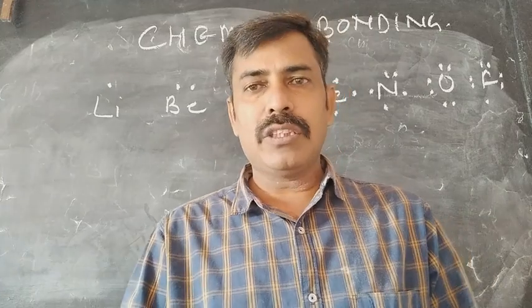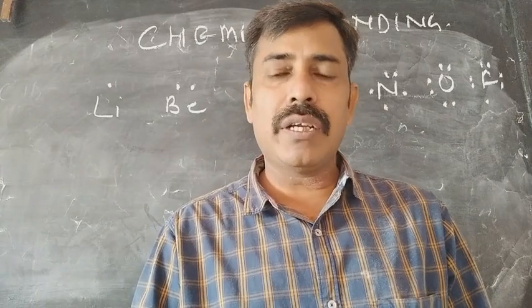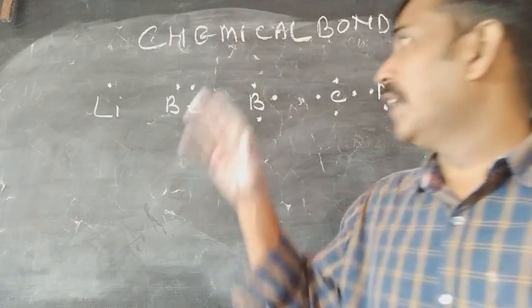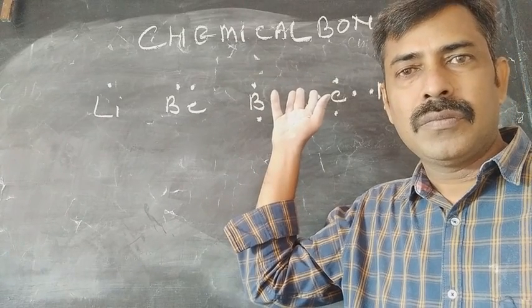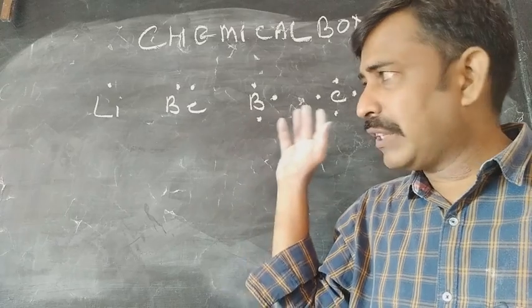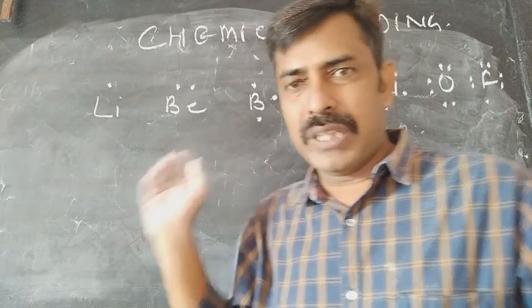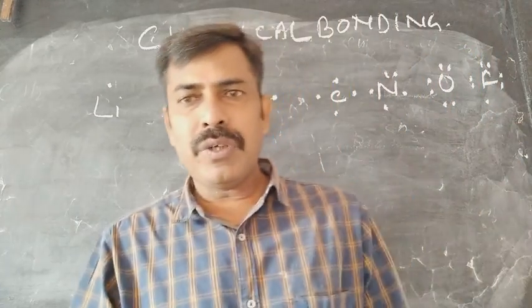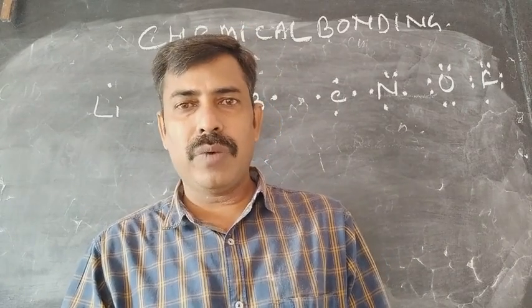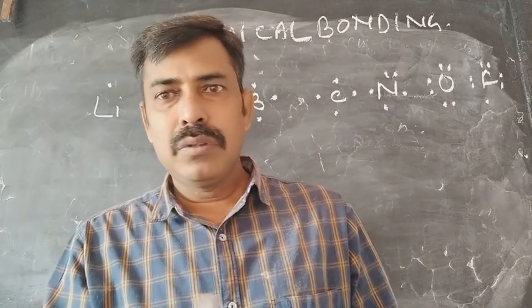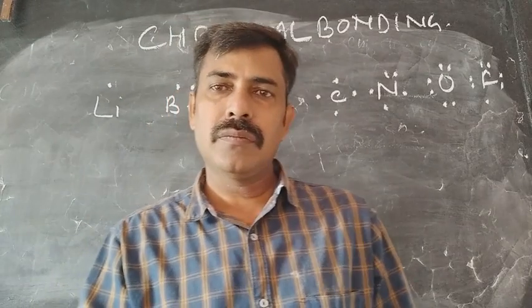Last time we completed the last chapter, called the periodic classification. This time we are starting a new chapter, that is chemical bonding. Chemical bonding, where we start with the basic concepts. First of all, why does any system undergo bond formation? Why does any system undergo a chemical reaction?